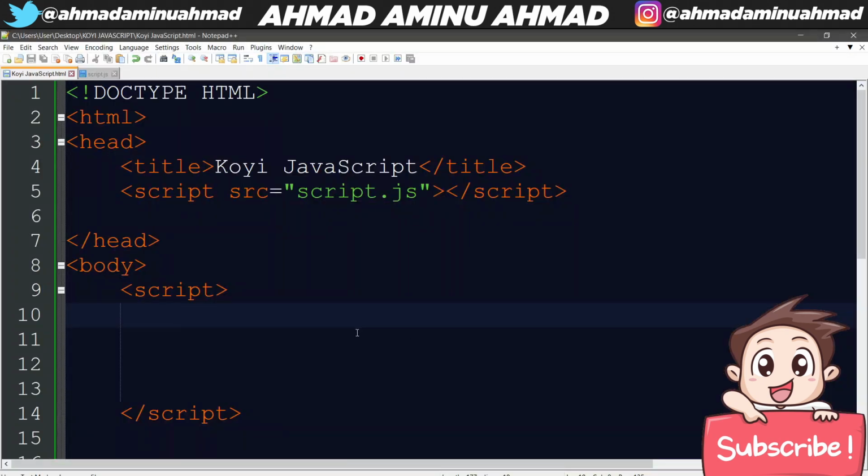So what we are going to do now, first of all, we are going to create a prompt window which will give us the place where we put the question. That's what we are going to create. I'm going to make it as simple as possible so that people understand how we create this.